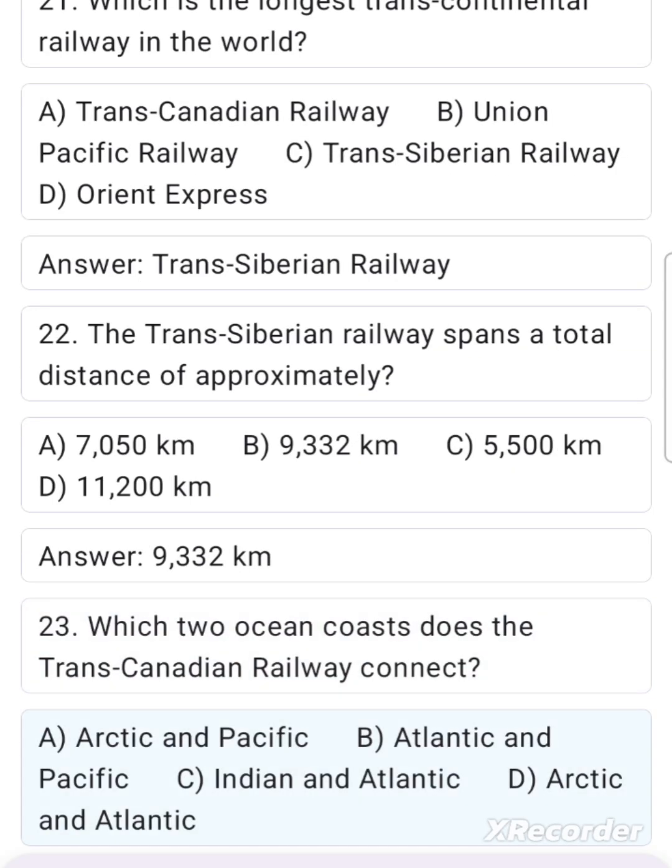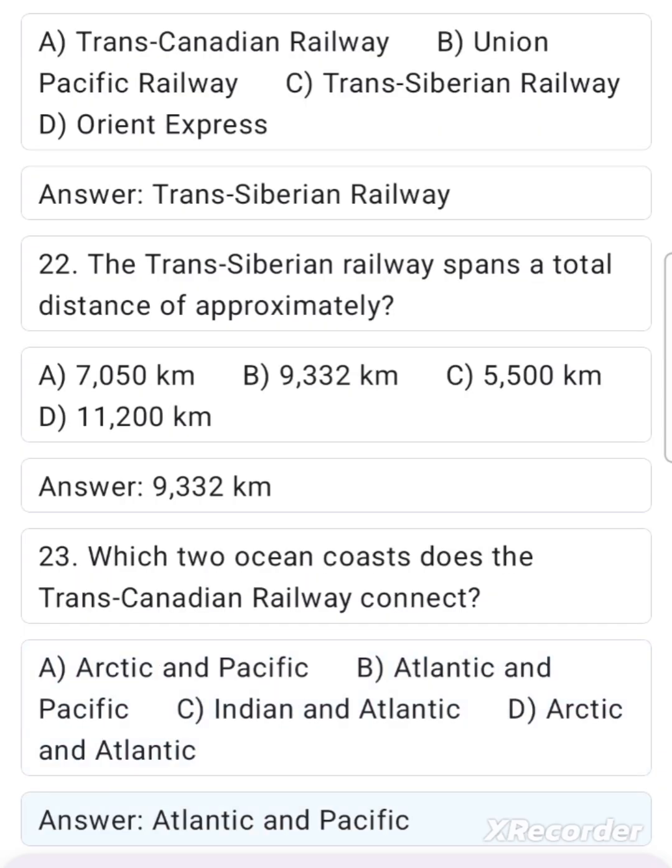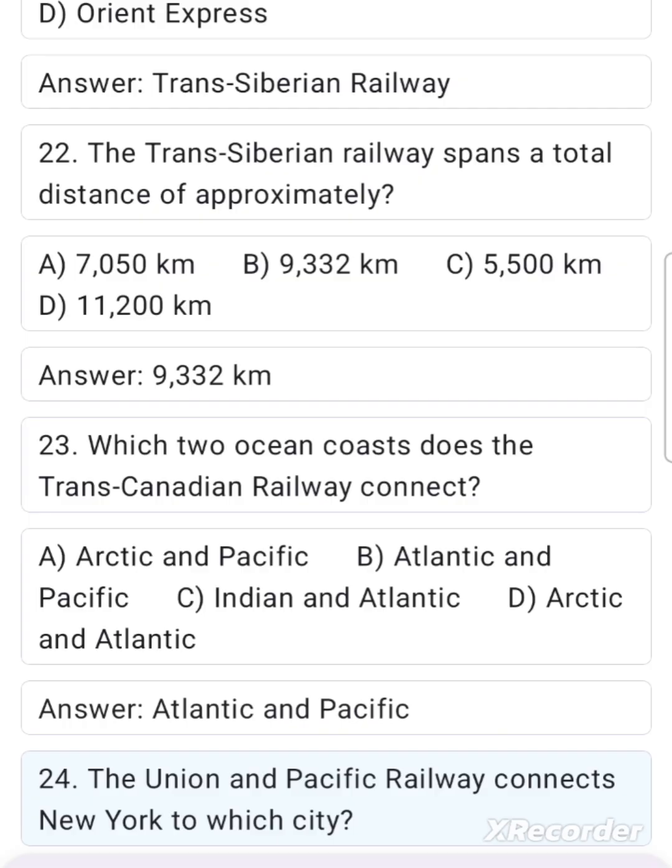23. Which two ocean coasts does the Trans-Canadian Railway connect? A. Arctic and Pacific. B. Atlantic and Pacific. C. Indian and Atlantic. D. Arctic and Atlantic. Answer. Atlantic and Pacific.